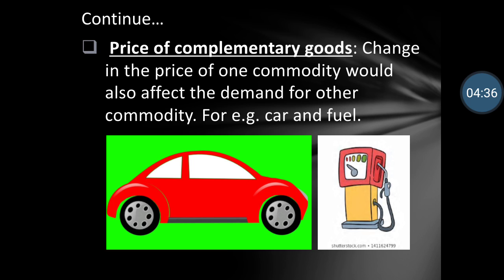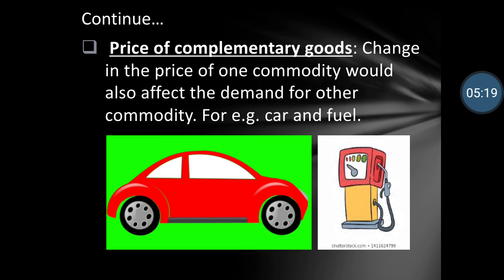A change in the price of one commodity will also affect demand for the other commodity. Now, as I said, car and petrol. If the price of petrol increases, then people tend to buy fewer cars, because if they buy a car, they also have to regularly purchase petrol. So if the price of one commodity increases or decreases, it will affect the commodity which is related with that earlier commodity. So a change in the price of a commodity will also affect the demand for the other commodity.